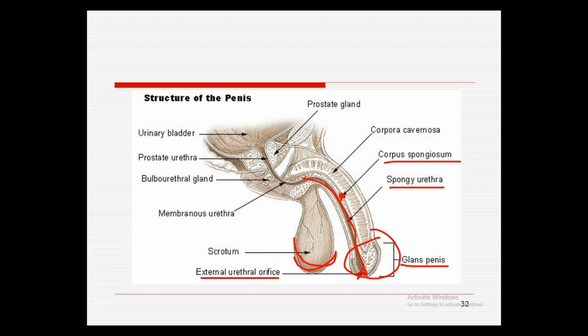Then the corpora cavernosa, where there are two bands present. Next is the membranous urethral portion. Then we have the bulbourethral glands at the base of the urethra. Next we have the prostatic urethra, the urinary bladder, and the prostate gland located here. So these are the different parts present.